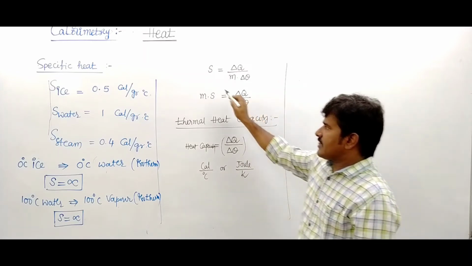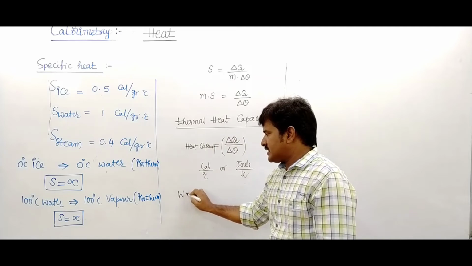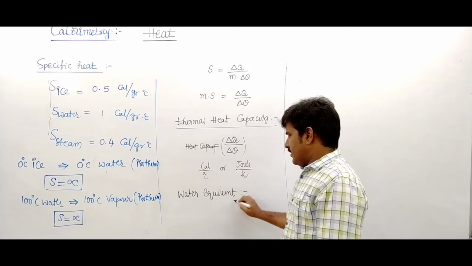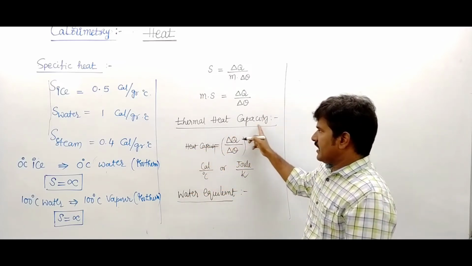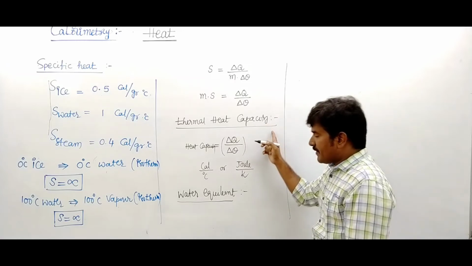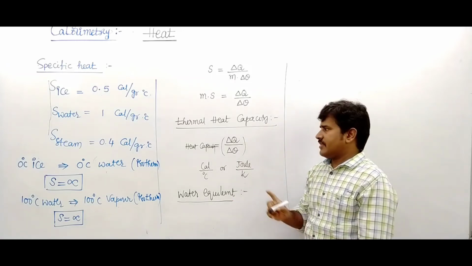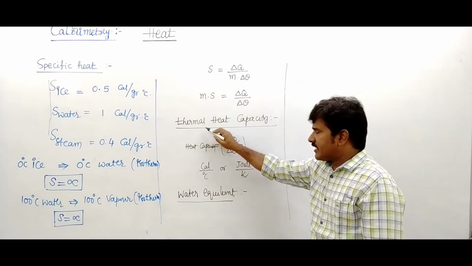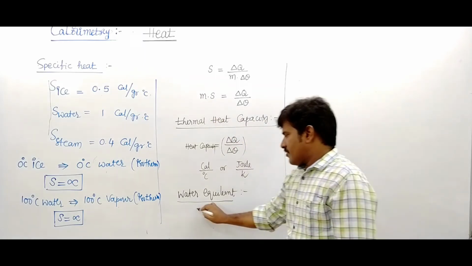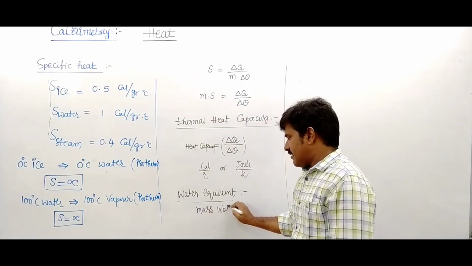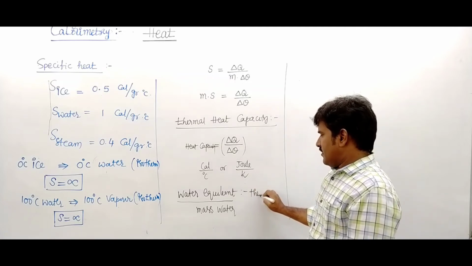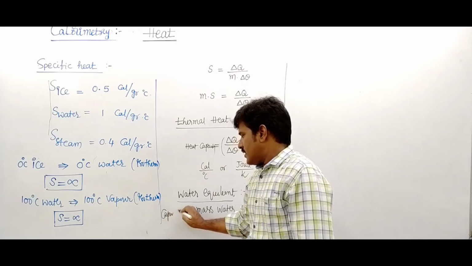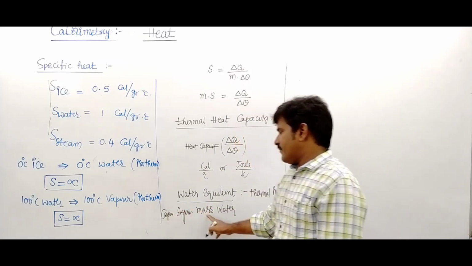And another, this M into S, is called water equivalent. Water equivalent means the thermal heat capacity expressed in terms of the mass of water.